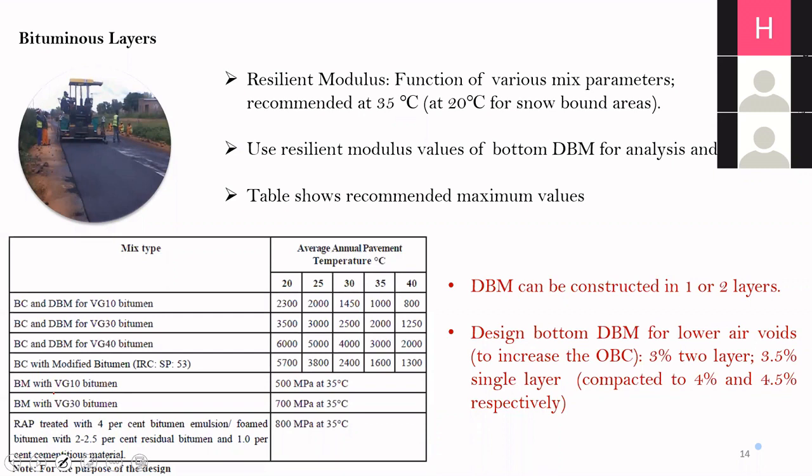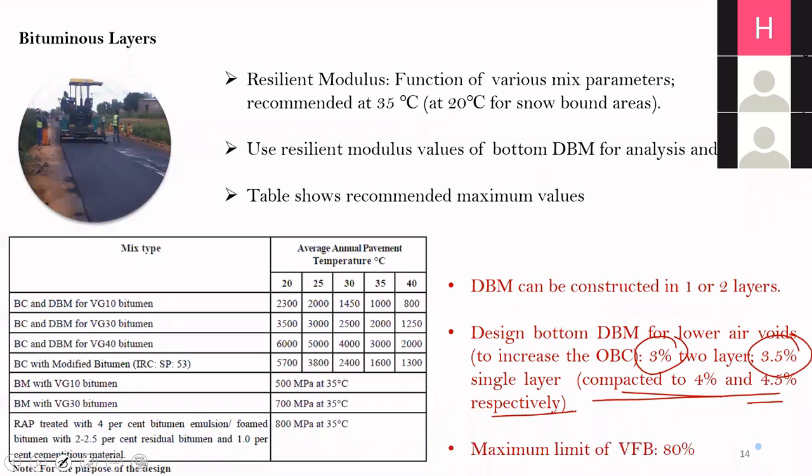Another challenging requirement for DBM, suggested by IRC 37, is that it should be compacted to an air void of 4% in case we are using 3% as the design air void, and 4.5% when we are considering 3.5% as the design air void. So this is the compaction in the field. In the field, we should compact it to these air void contents.